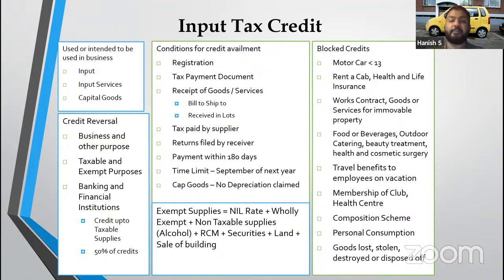Now, what do you mean by exempt supplies for the purpose of Section 17? It is nil rated supplies, wholly exempt under Section 11, non-taxable supplies like alcohol. If I am providing RCM services where somebody else is paying taxes under reverse charge mechanism, securities, if I have sold any shares, 1% of the selling price will be treated as exempt turnover, land and sale of building. All these will be treated as exempt supplies for the purpose of determining how much credit is available to me.